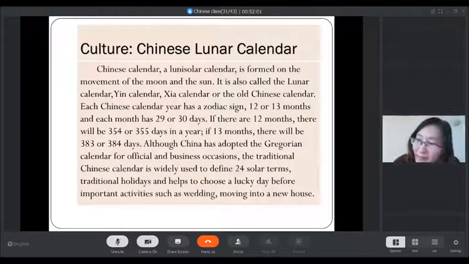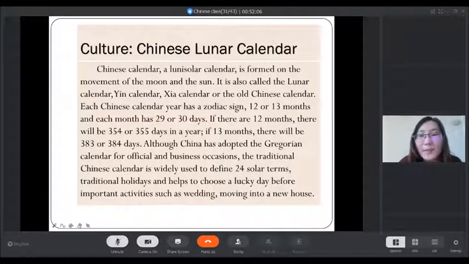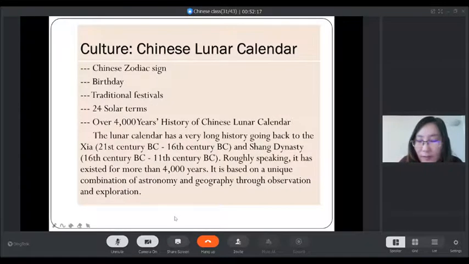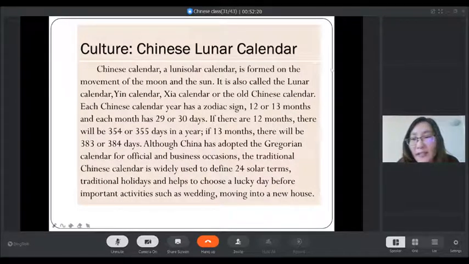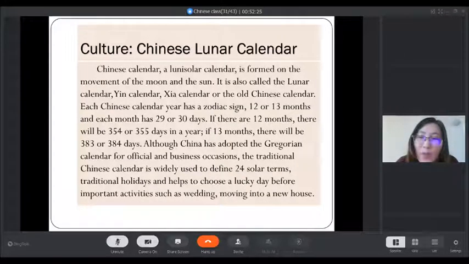So besides this, I will make a short introduction of the Chinese calendar. Here in China, we use 2 calendars. The same in Pakistan, where you also use 2 calendars. One is the commonly used one in this world, and another one is the Islamic calendar. And in China, we also use 2 calendars. You can read it, and let me show you the pictures.